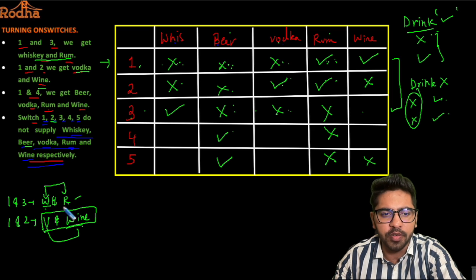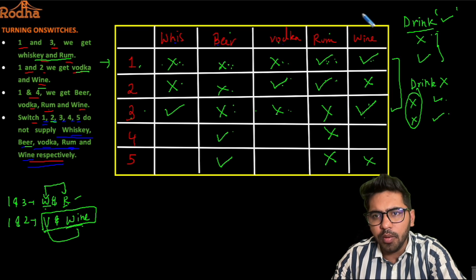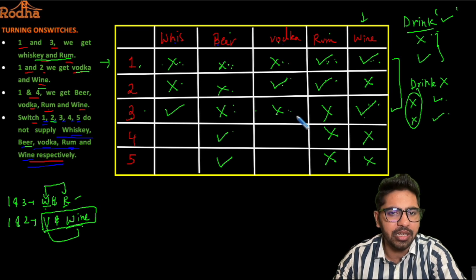1 and 3 we want whiskey and rum, so if I don't want wine from 1 and 3, I need to nullify this drink, so to nullify this drink I should put a tick here, right? Now if you look at the column of wine, already 2 switches are supplying wine here, so the other 3 should be a cross, so this should also be a cross, right? Now same logic, can I use somewhere else?